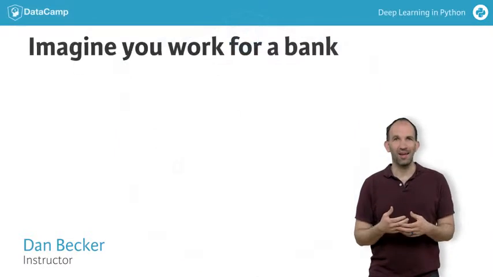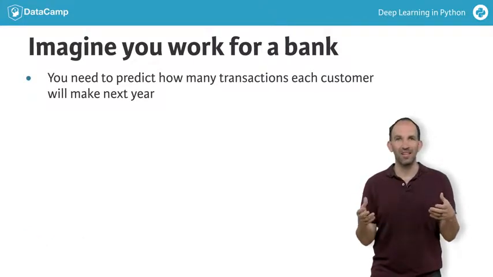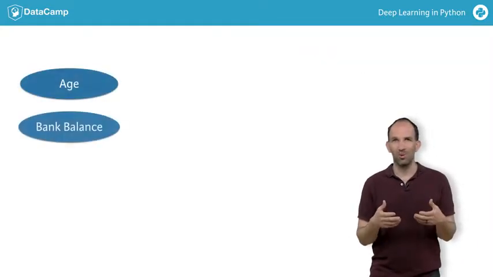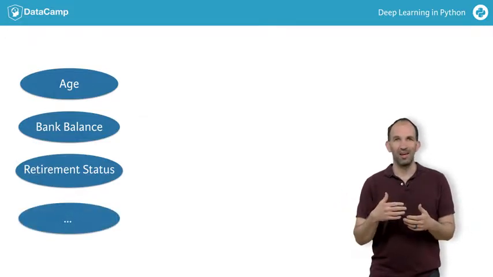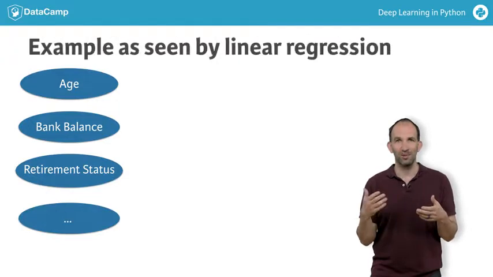Imagine you work for a bank and you need to build a model predicting how many transactions each customer will make next year. You have predictive data or features like each customer's age, bank balance, whether they're retired, and so on. We'll get to deep learning in a moment, but for comparison, consider how a simple linear regression model works